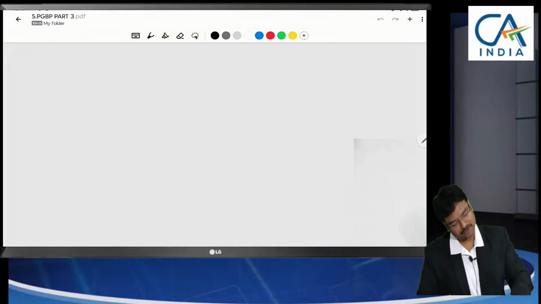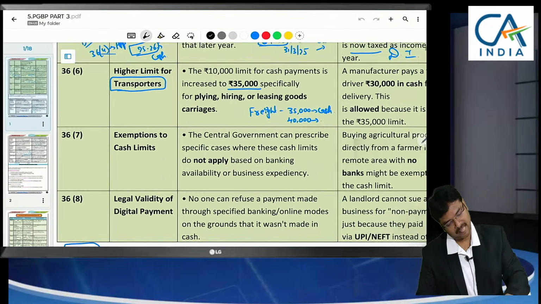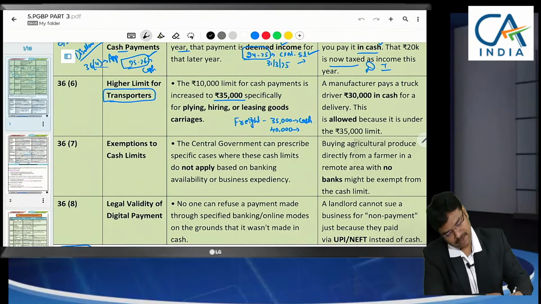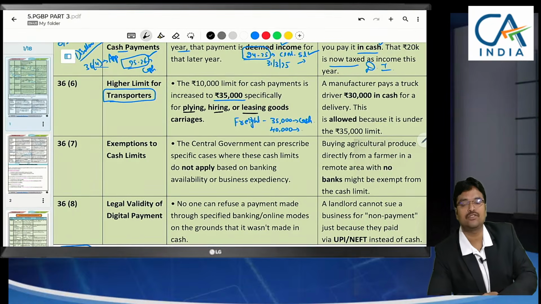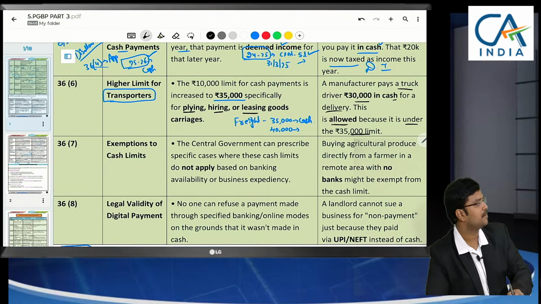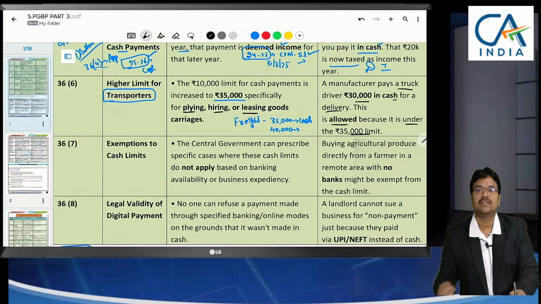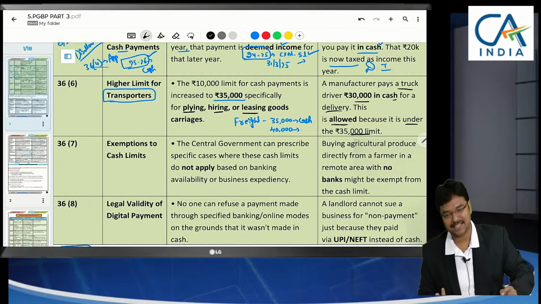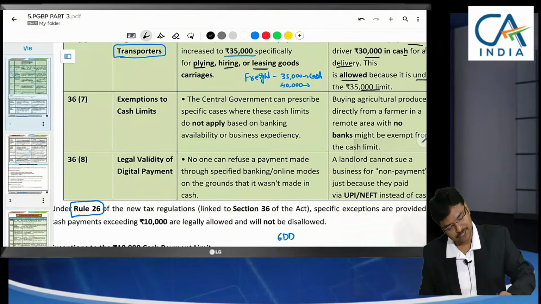Now let me go back to the theory. A manufacturer pays, here three terms have been used: freight, hiring and leasing. How to interpret those three words I have explained to you right now. So a manufacturer pays a truck driver 30,000 in cash for a delivery. This is allowed because it is under the 35,000 limit. Is it clear, sir? So the 10,000 limit and also the 35,000 limit, both have been discussed here. Now coming to the next one.